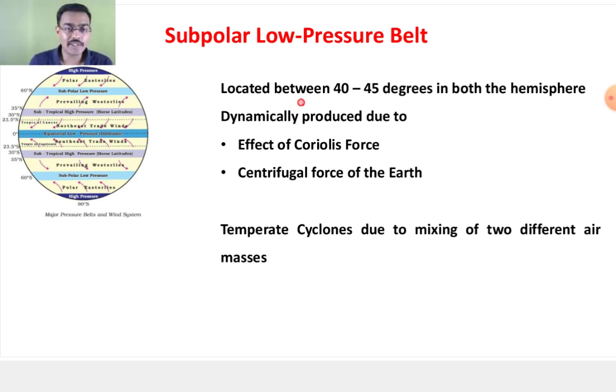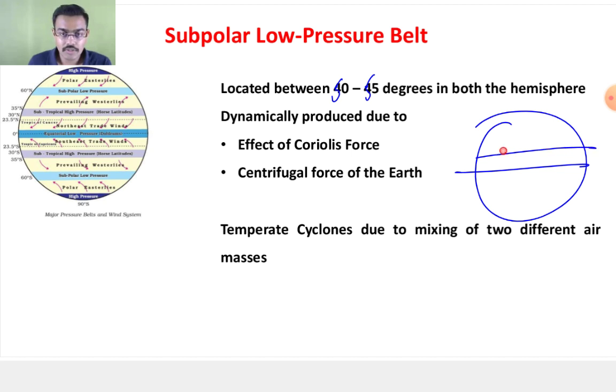Now this subpolar low pressure belt lies between 50 to 55 degrees north and south. Though it varies, it also shifts, that we will discuss in the coming slides. Now what happens? The warm air mass coming from the subtropical high pressure belt and the cold air mass coming from the polar high pressure belt meet, so the air starts rising over here. That is how you find the subpolar low pressure belt, that we have discussed in the previous session also.